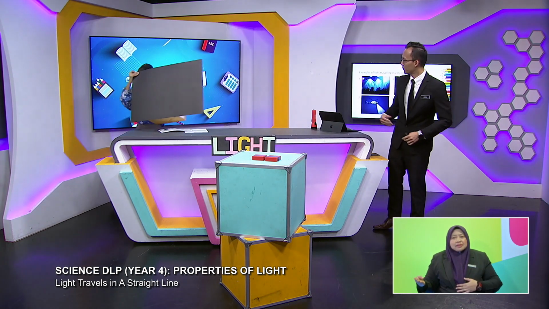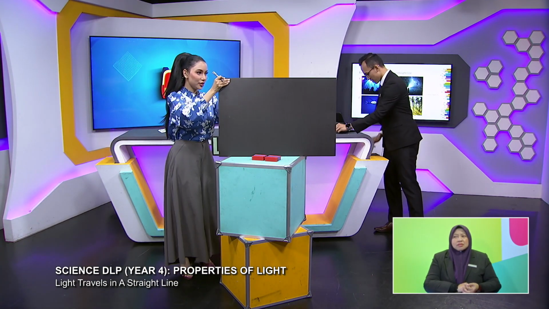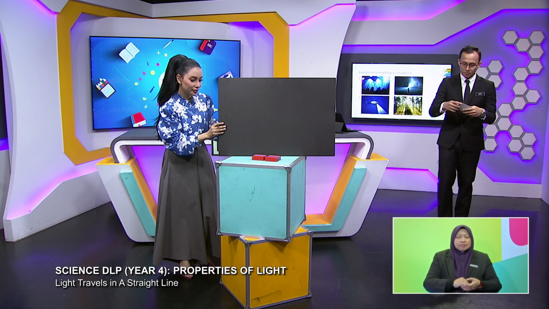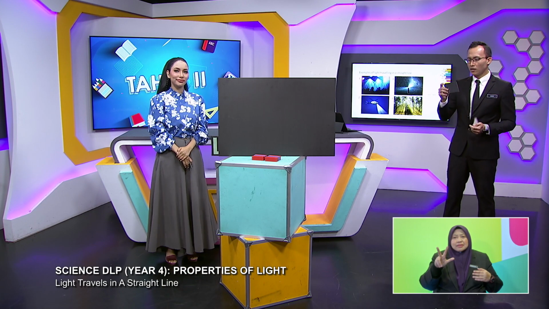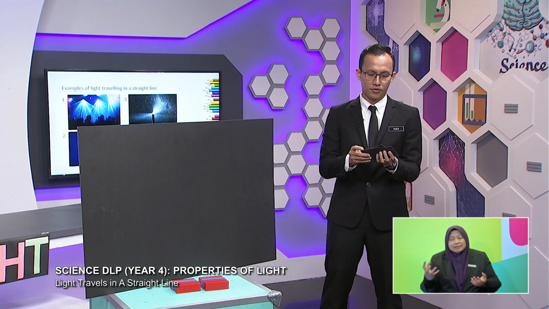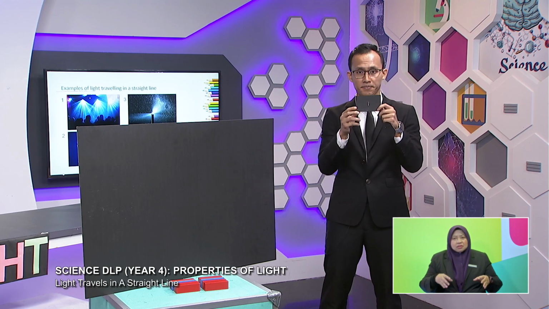So let's start, Mr. Quack. Could you please bring it forward? Okay, so here it goes. What I have here is 3 manila cards. The first manila card, the first one in front, I've already cut a slit in the center.